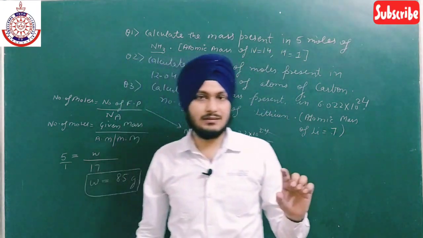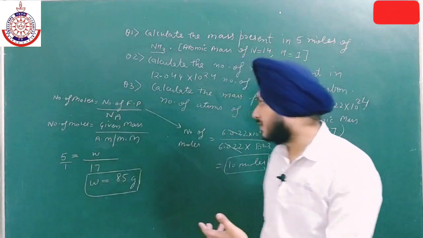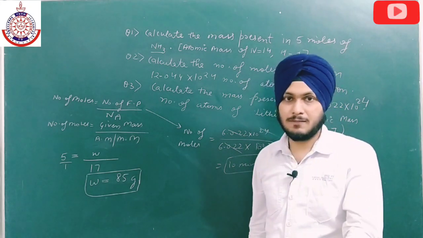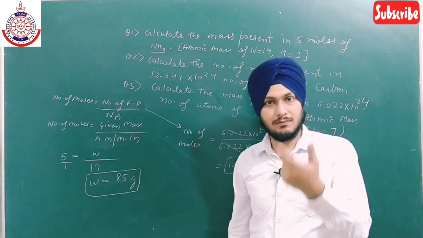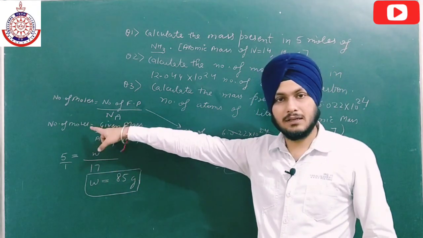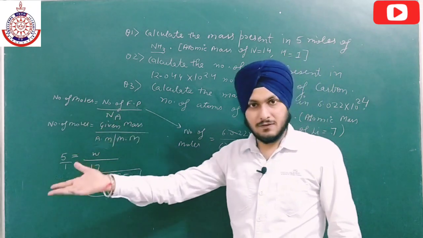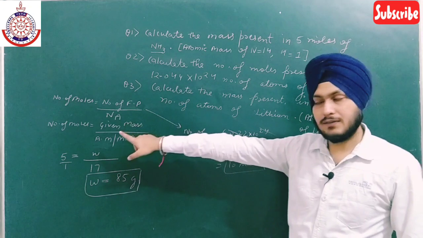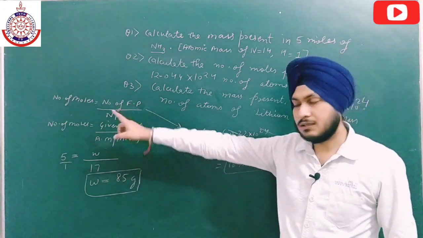I am again saying that firstly you have to calculate the number of moles, then put the value of the number of moles in the second formula and then cross multiply. As simple as that. First thing is calculate the number of moles, then second is put the value of the number of moles in the second formula and then cross multiply.